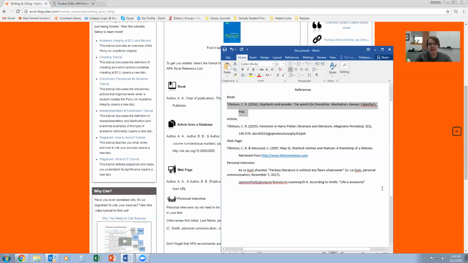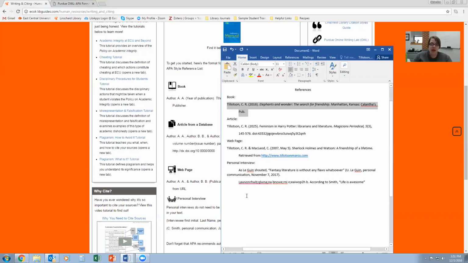So in that case, you would basically just need to have where you got it from. So in this case, let's say I put that in the article. So I would have Tillotson. Or the other way you could do it, so that's the first option, you could do Tillotson and then the year, so 2025. But let's say you don't want to put it in parentheses. That's totally fine.